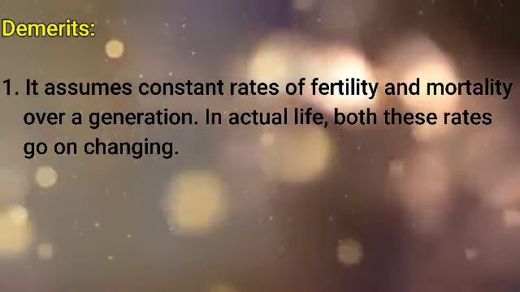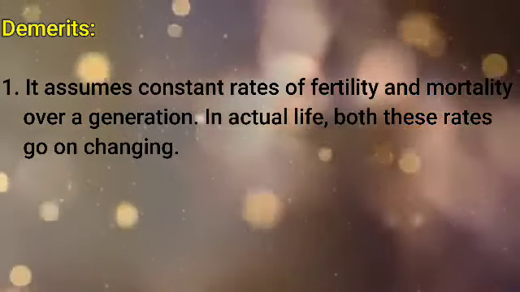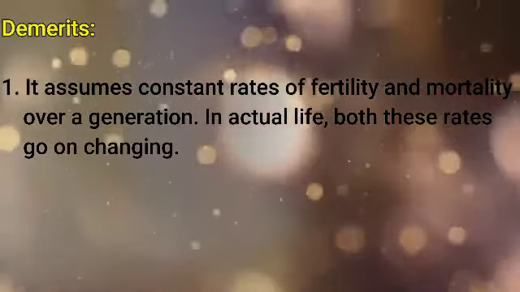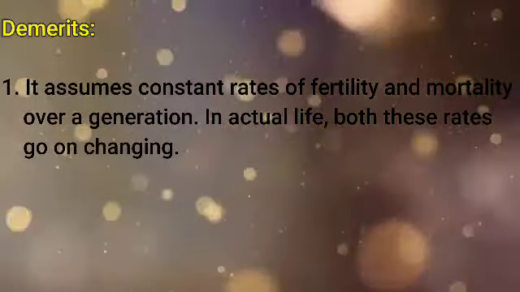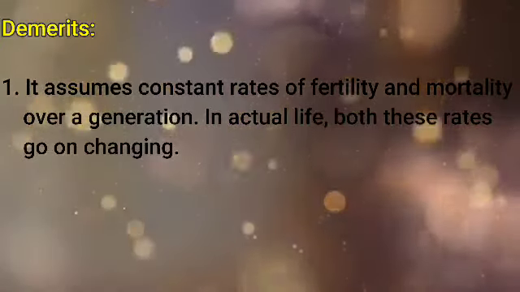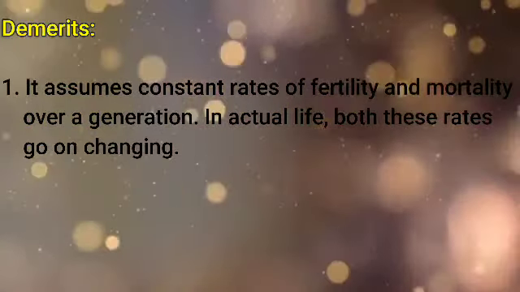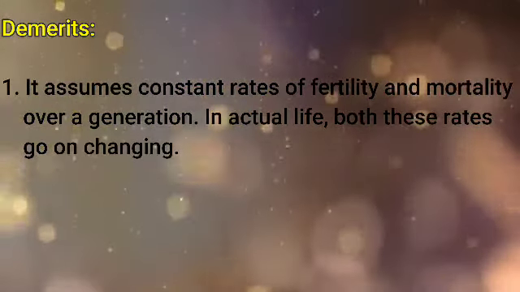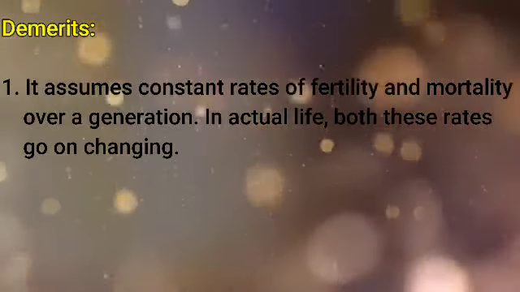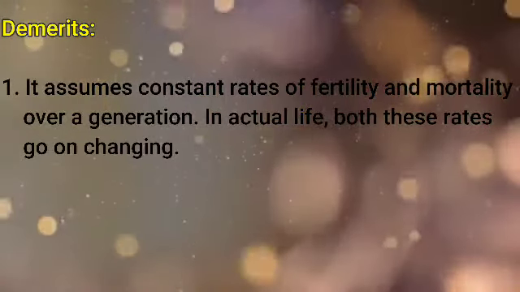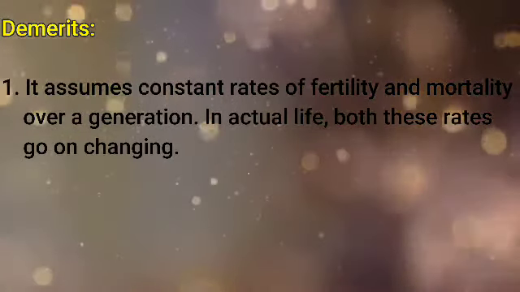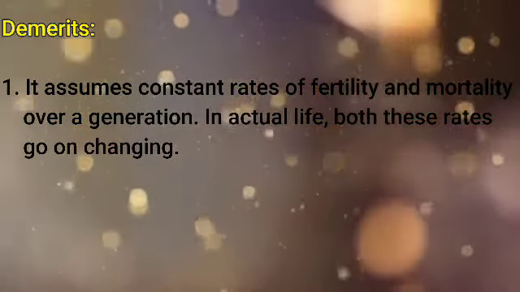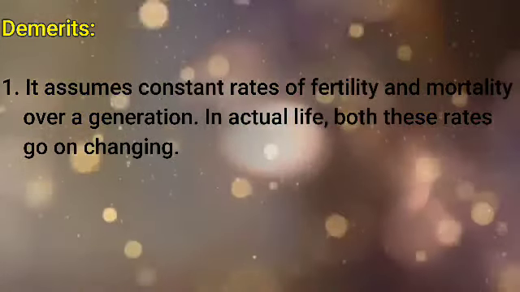Demerits: it assumes constant rates of fertility and mortality over a generation. But in actual life, both these rates go on changing. That means it assumes constant rates until you find the next value for the new set of data. So until you find the new value, the previous value will remain constant, or will be considered as the net reproduction rate value.